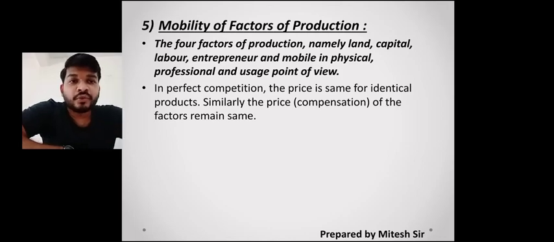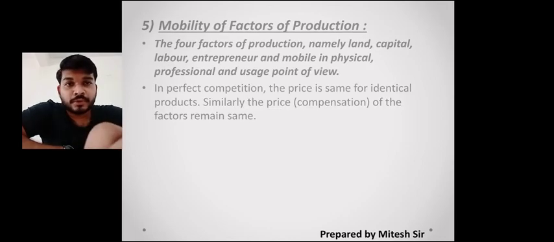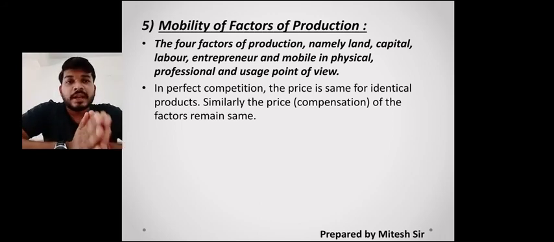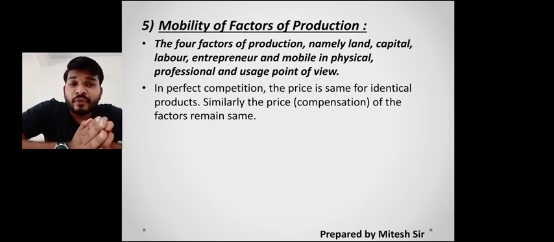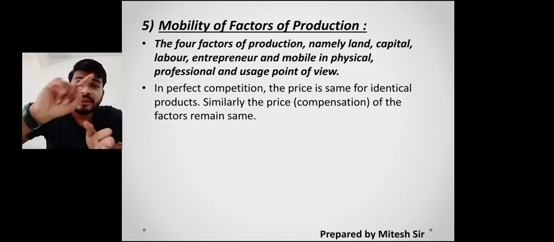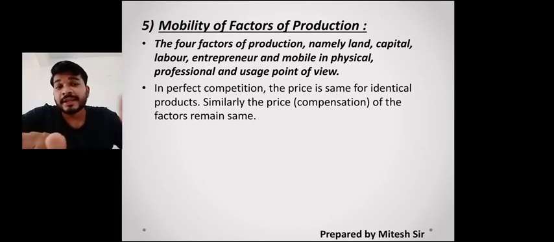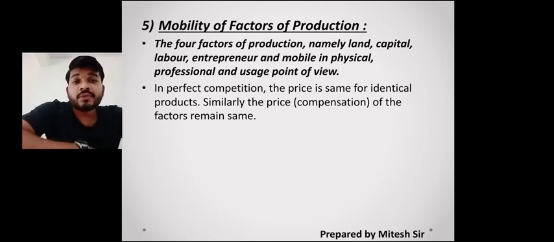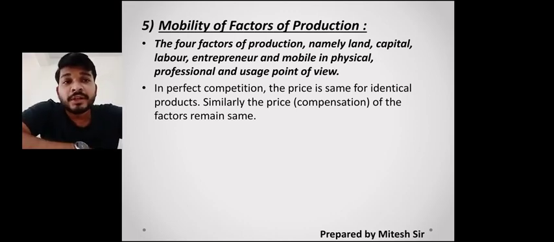So this particular topic talks about how, due to less mobility, or we can say there is no change in the other factors of production, there is no change in our cost, no change in our profit margin, no change in our price. So you find that everything remains the same, so that the seller cannot charge a high price. If he is charging, he will be at a loss, unlike other sellers who are selling at the market price and following the rules of the market. So this is what the fifth point talks about: the mobility of factors of production.